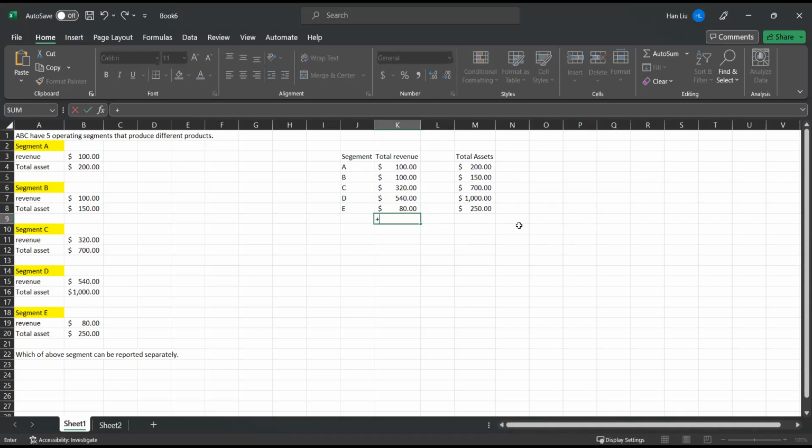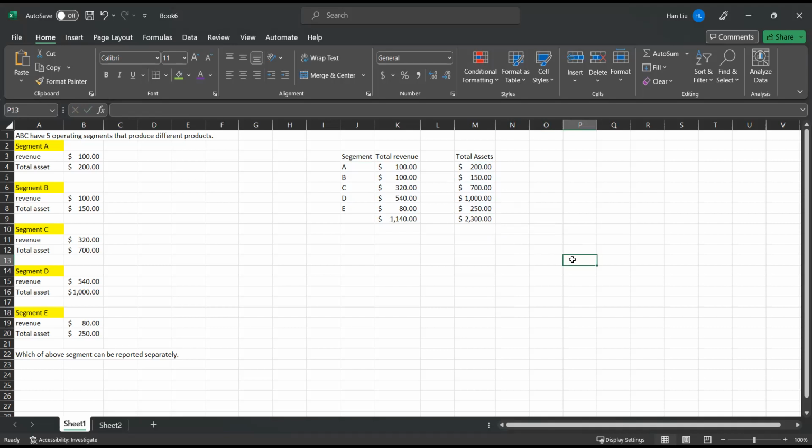Next we do the sum. After that, the last thing we do is the threshold testing.